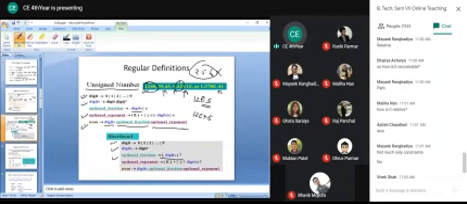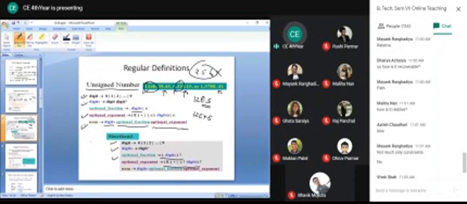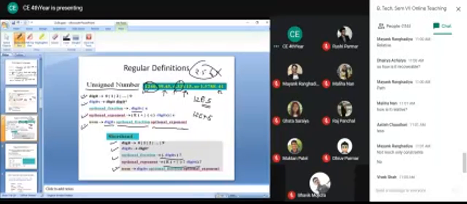We are telling the same, that 1 or 0 occurrence of this through this question mark. Similarly, through this question mark, we are telling it is 0 or 1 occurrence of this exponent part. So either you can use this shorthand notation for this unsigned number, or you can use this definition. Both are a valid way to indicate this unsigned number.